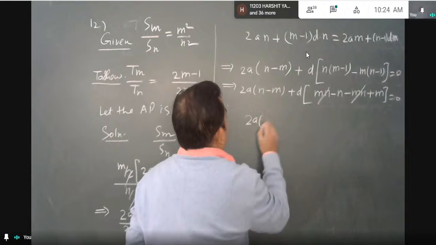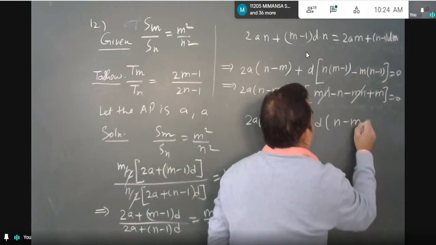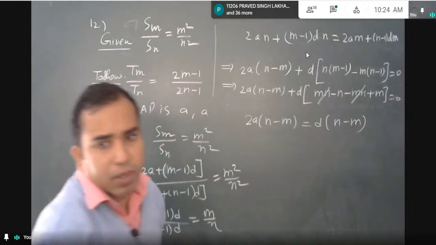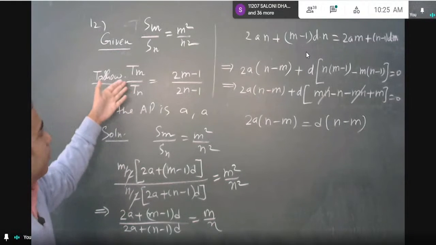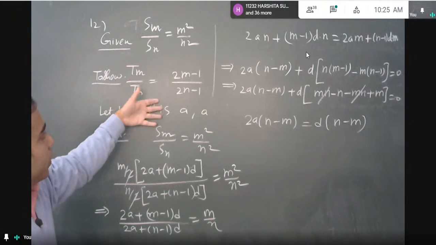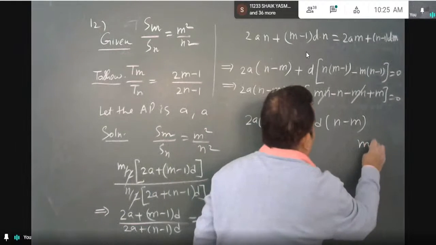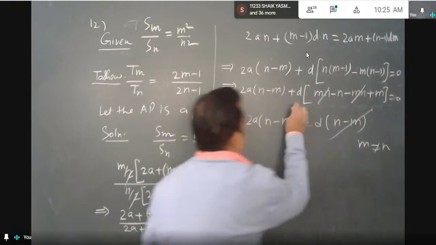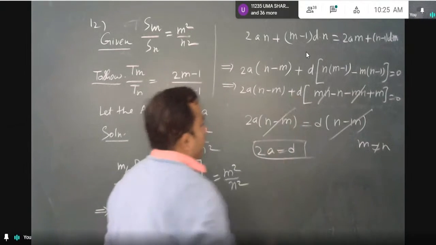So 2a into n minus m is equal to d into n minus m. Can I cancel n minus m? I should ensure that it is non-zero. Of course m is not equal to n, otherwise there is no meaning of proving this statement. So it can be cancelled on both sides, and 2a is equal to d. So here I get the value of d.